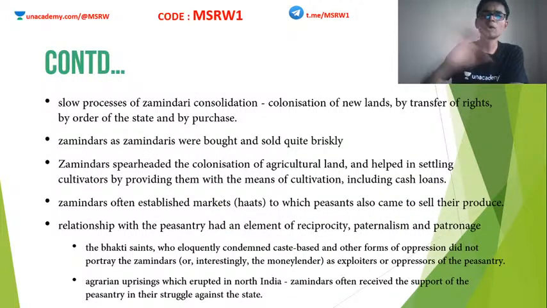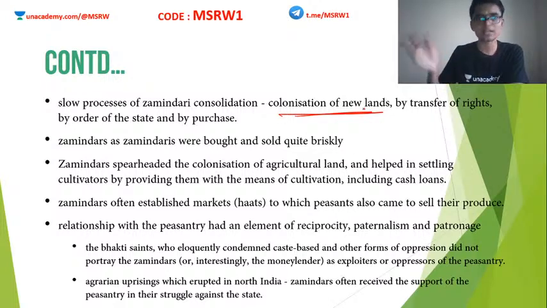But the process of zamindari consolidation was actually a very slow process. Okay, so it all started by colonization of new lands. Forests were cut down to expand agriculture, and this expansion into the forest land was actually done by rich classes of the society rather than peasants or poorer sections. So it started by colonization of new lands, by transfer of rights. Okay, you can sell this land, you can mortgage it, etc. Those people who want money, or those who are forced to sell their lands because of their condition, will sell it to these zamindars, who obviously are in a very good financial capacity to buy it.